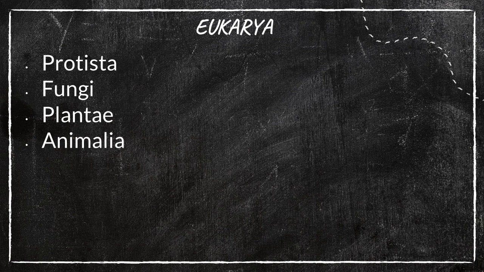And Eukarya includes Protista, fungi, plantae, animalia. As we said already, the five kingdom concept includes five kingdoms. Among these, the first one is Monera, which, as we said, is Archaea and bacteria. The rest of these four, all the protozoans, all the fungi, all the plants, as well as all the animals, belong to the domain Eukarya. Is it clear?